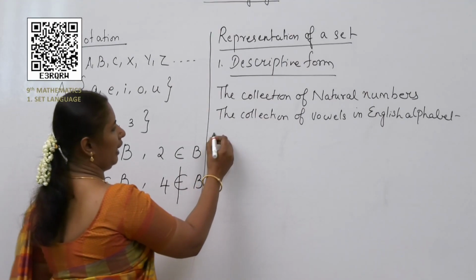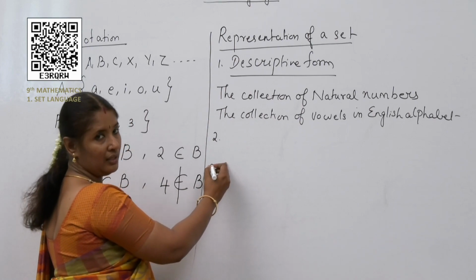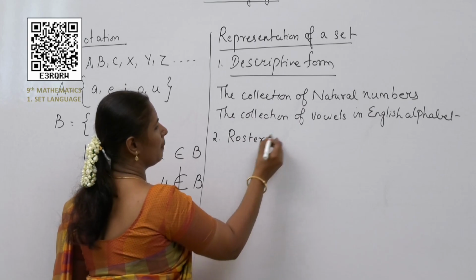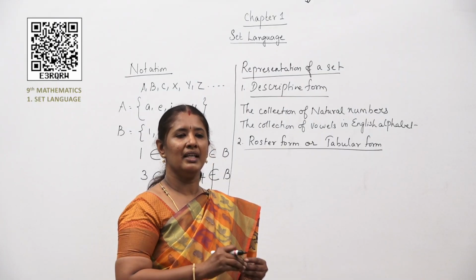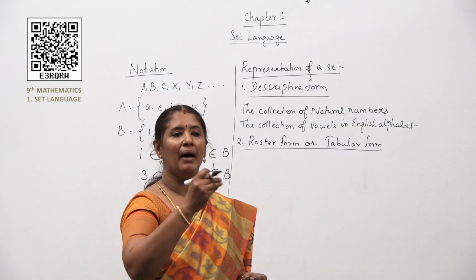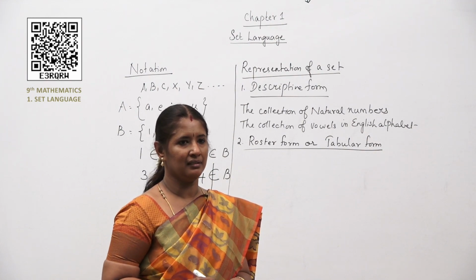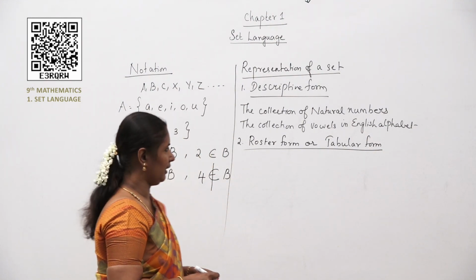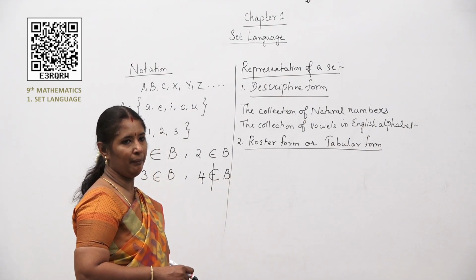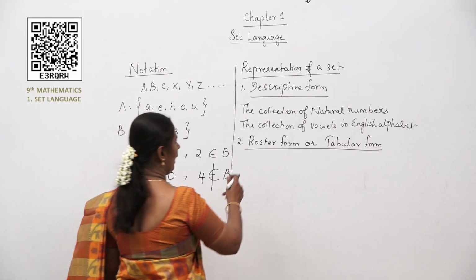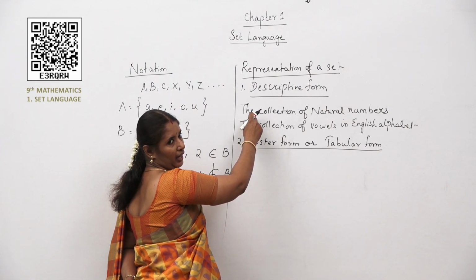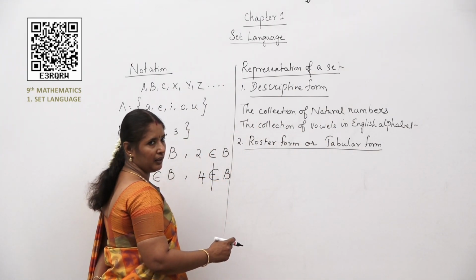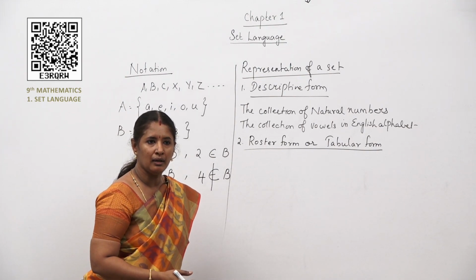Now, the second way to represent a set is roster form. In roster form, the set is described by listing the elements. That is, you have to list the elements one by one. For example, let me take the same set that I have written over here, the collection of natural numbers. So what are all the natural numbers?